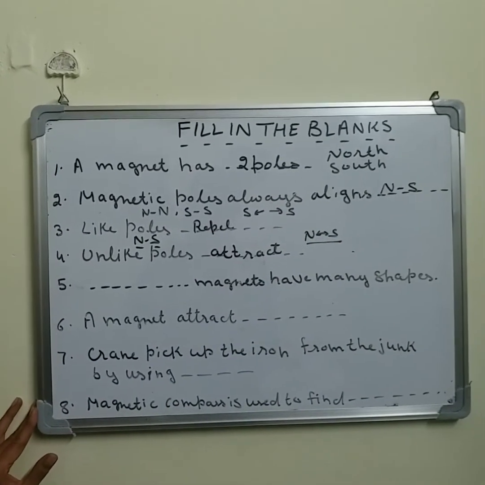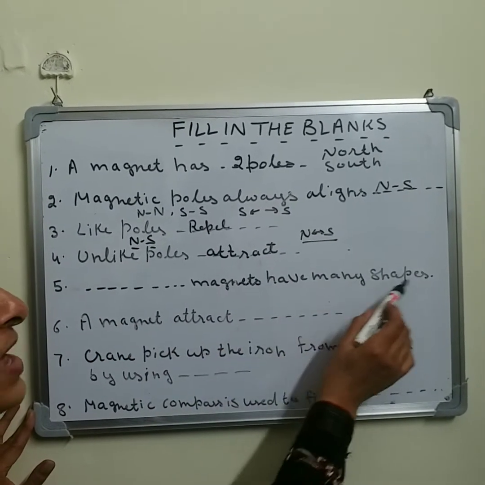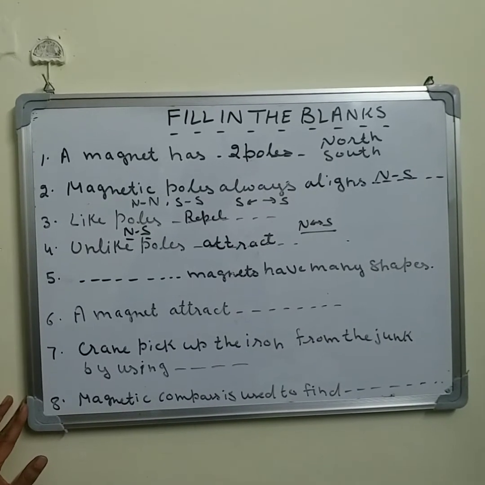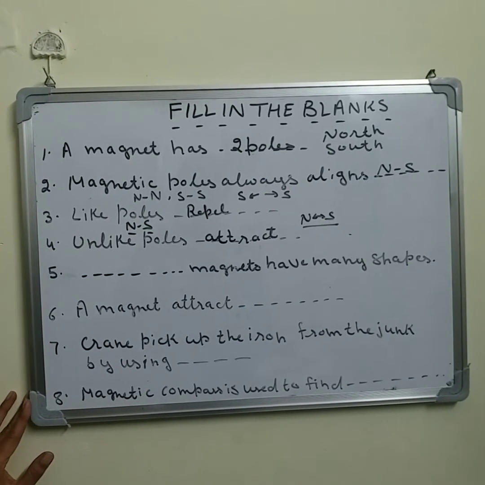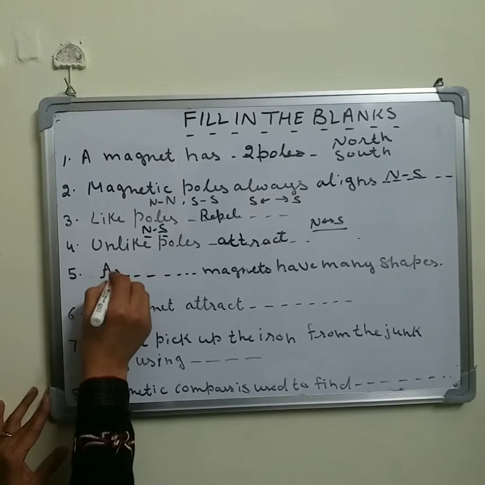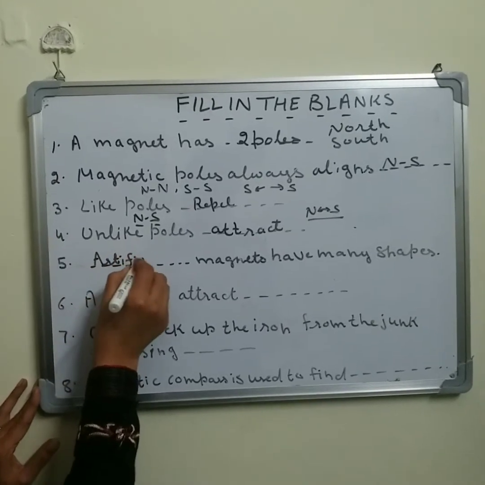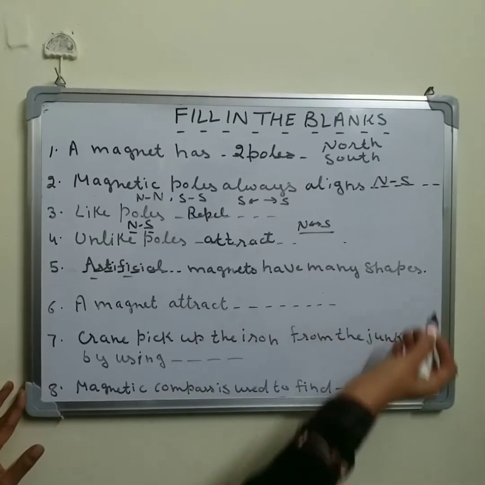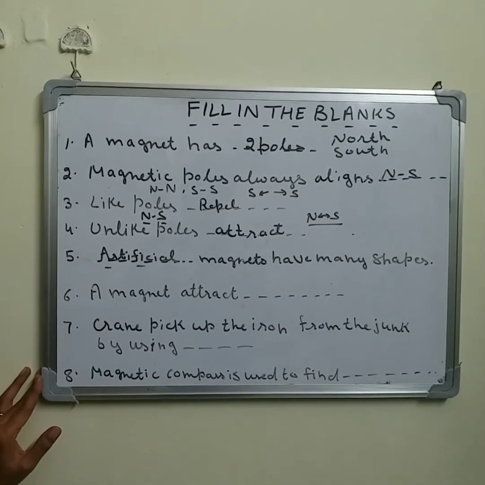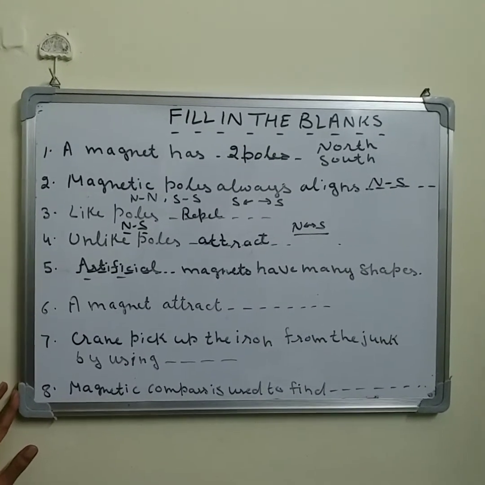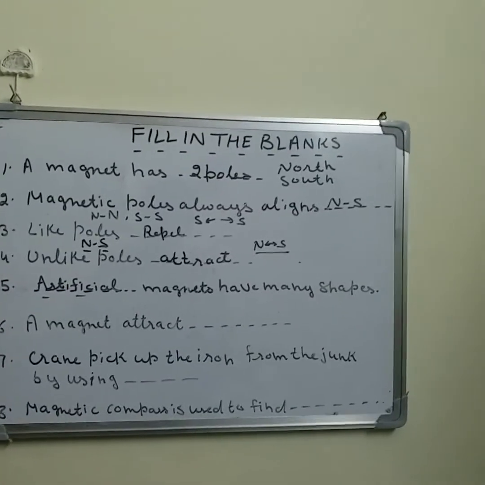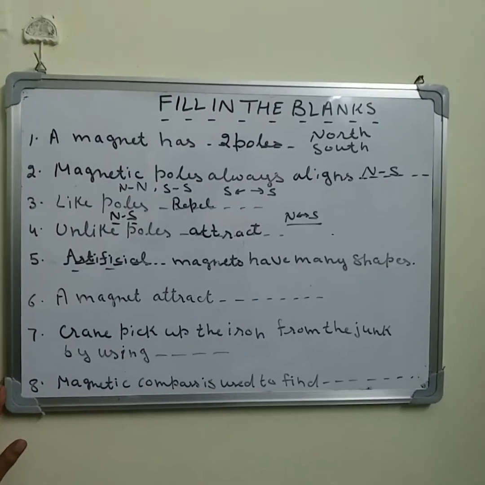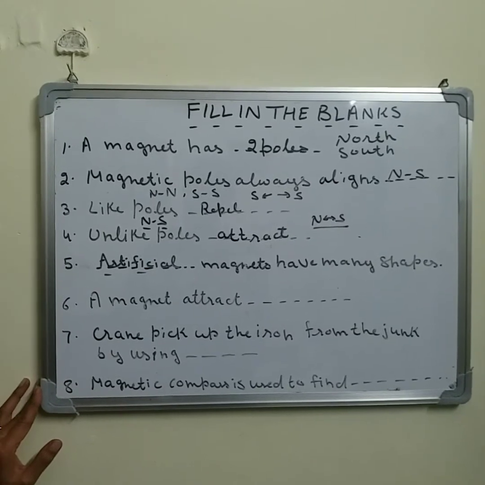Now the next one, dash magnets have many shapes. So what do you think? Artificial magnets or natural magnets? Yes, artificial magnets are available in many shapes. Artificial magnets have many shapes like horseshoe magnet, cylindrical magnet, circular magnet, bar magnet. Different shapes of the artificial magnets are there.